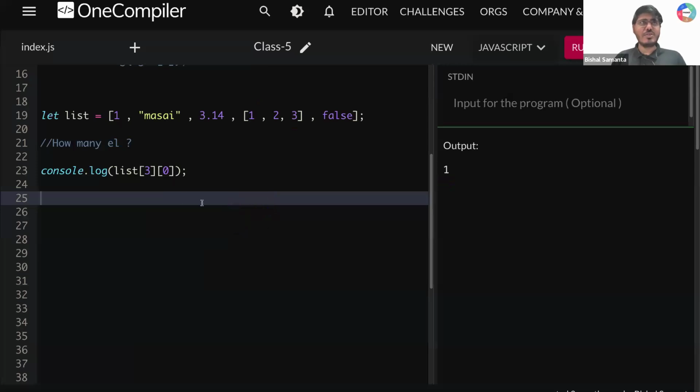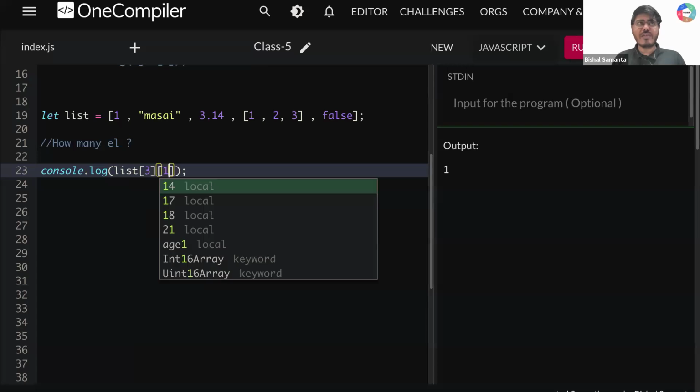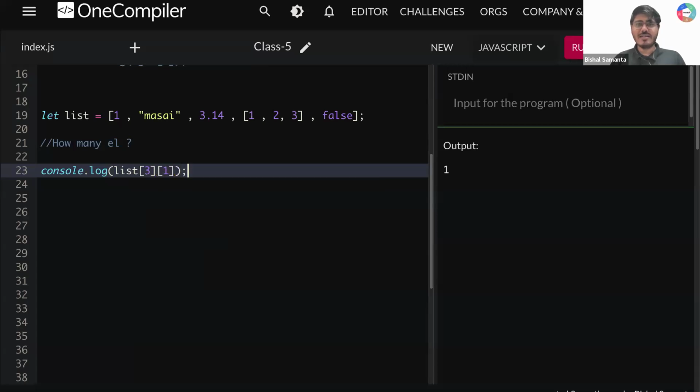Okay, if you really understood, then tell me one thing, what I'm supposed to get if I write here 1. Okay, now list of 3 will give me this array. So 0, 1. What is the element present at 1 index? So the element present at 1 index is 2, right? Okay, so now if I'm running this thing, what I'm getting? I'm getting here 2, right?